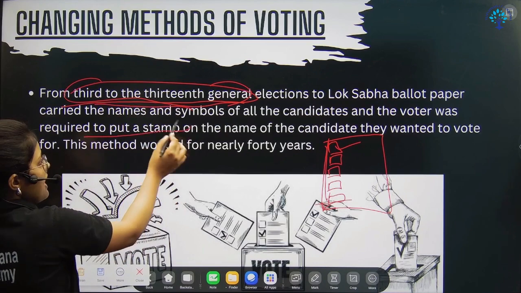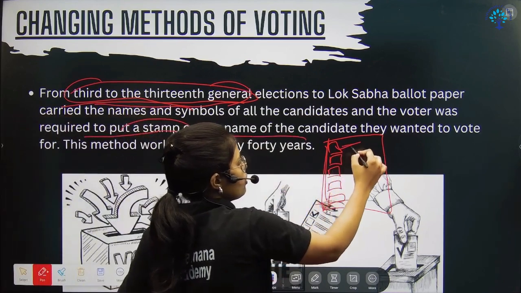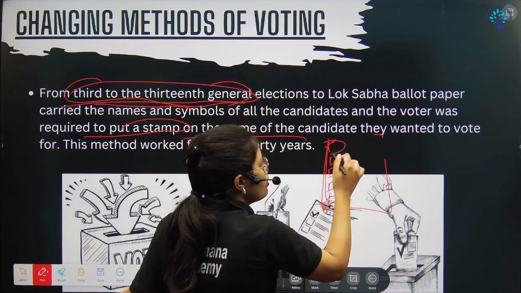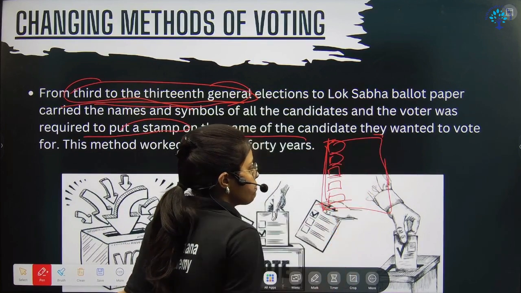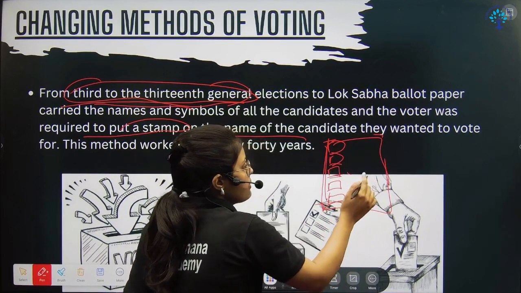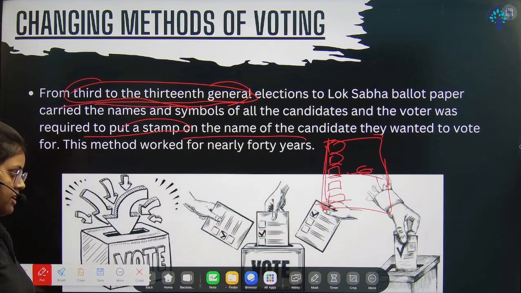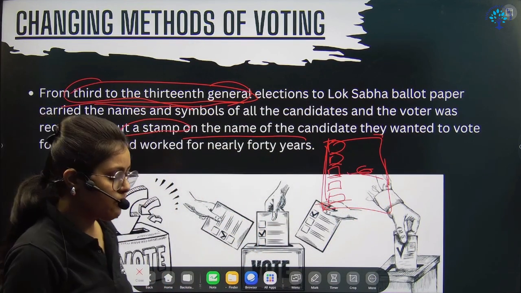Okay, so you have to put a stamp on the name of the candidate. So you will write it, or you will put a stamp on that particular candidate. Suppose I don't want to vote for this person, I want to vote for this person, and then I put a stamp there. That way you have to put that in the box, right? So that was the manual system.